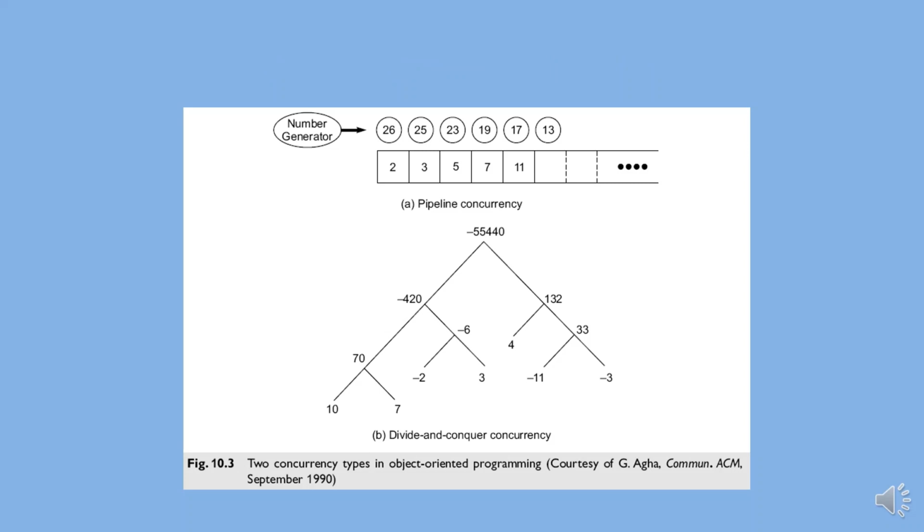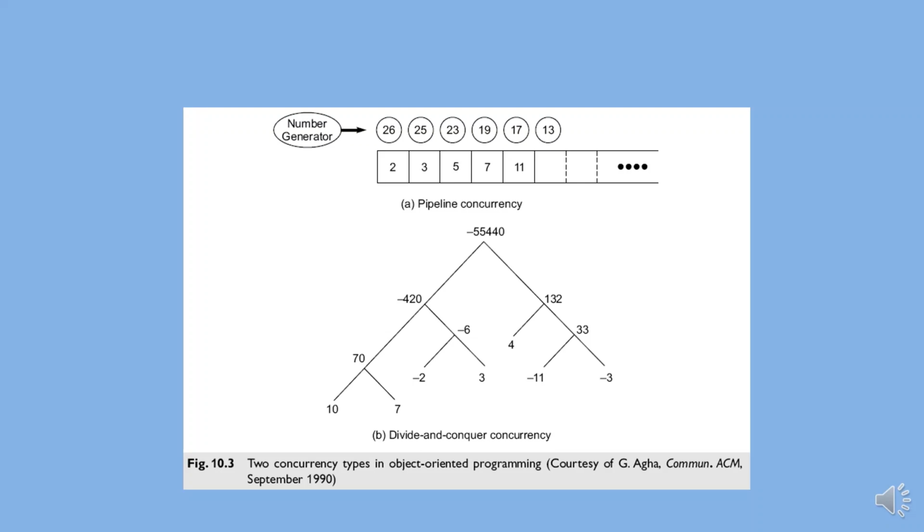Example of concurrency and object-oriented programming. A prime number generation pipeline is shown in the diagram. Integer numbers are generated and successively tested for divisibility by previously generated primes in a linear pipeline of primes. The circled numbers represent those being generated.